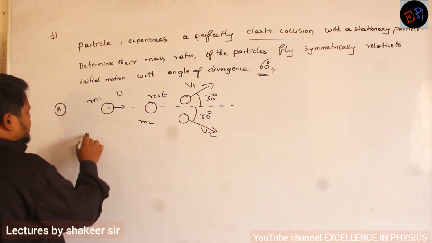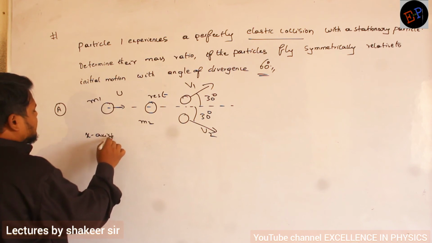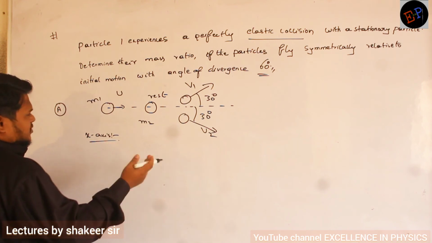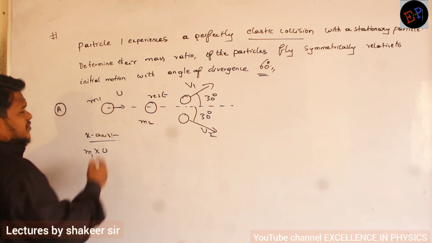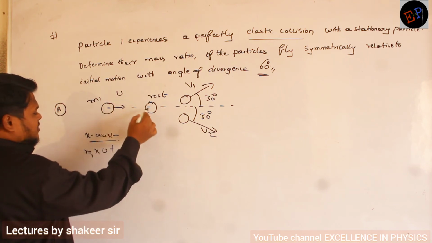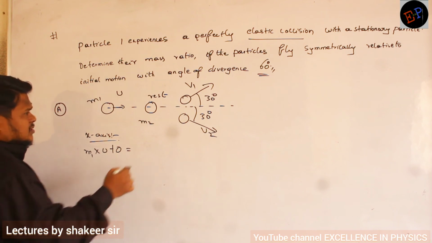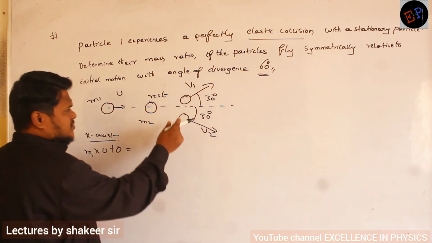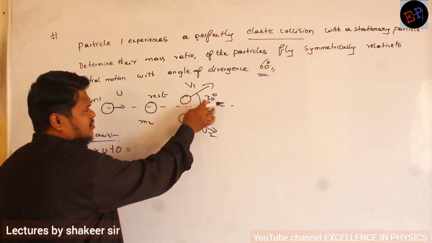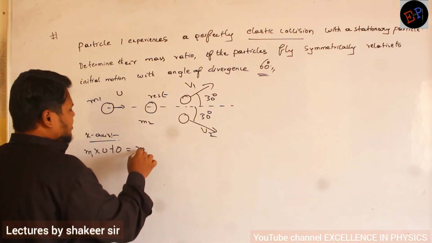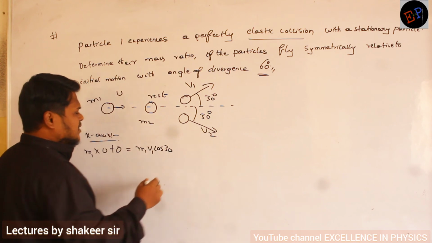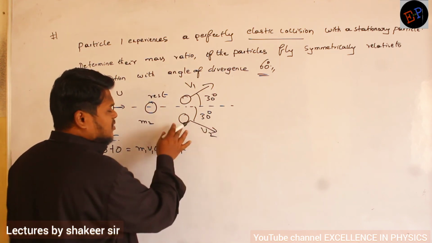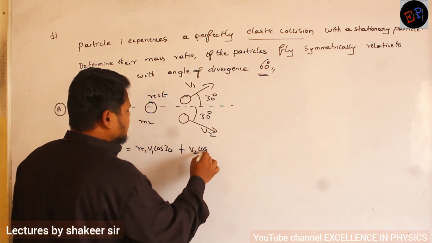Along the x-axis, let us write the momentum equation. The mass of the first body is m1 and its velocity is u, my assumed velocity. The velocity of the second body is 0. Finally, splitting into components, on the x-axis I get v1 cos 30, so m1 v1 cos 30. Similarly, the velocity of the second body along the x-axis is v2 cos 30.